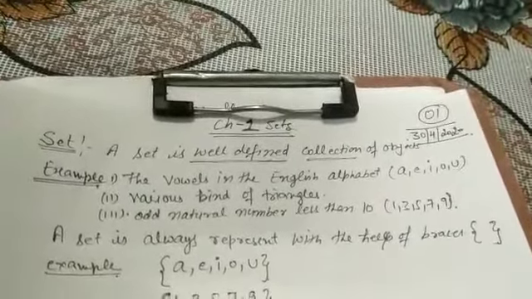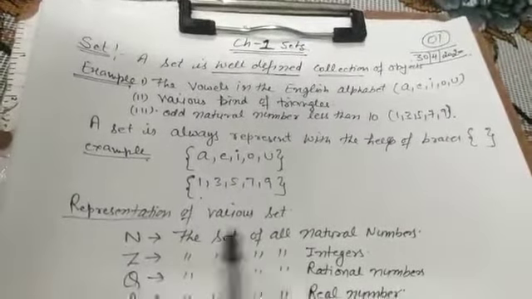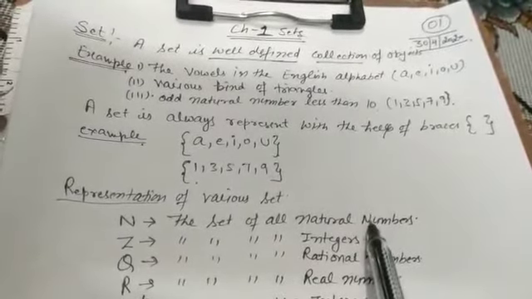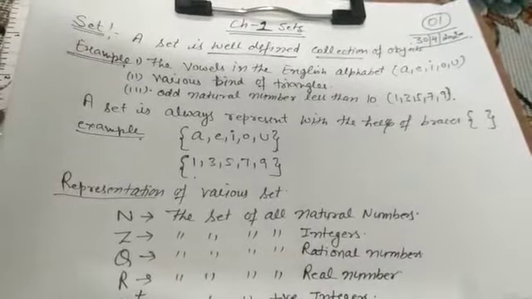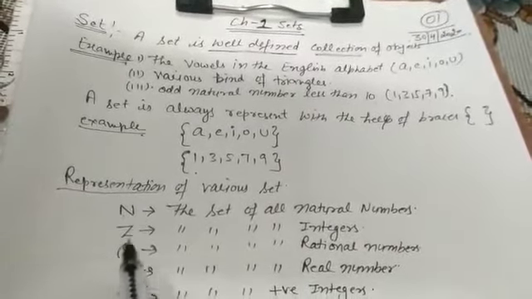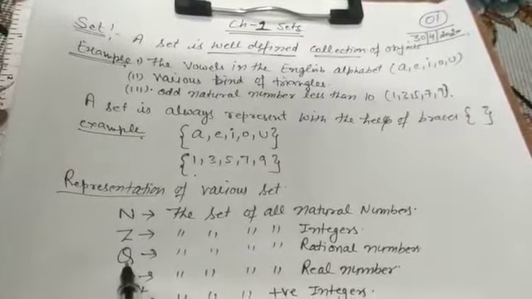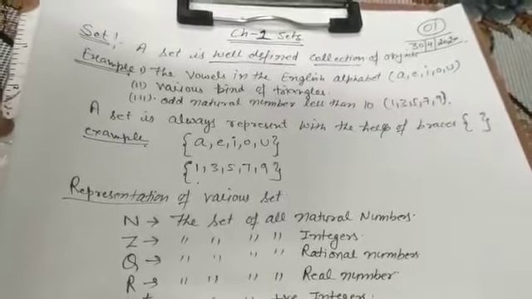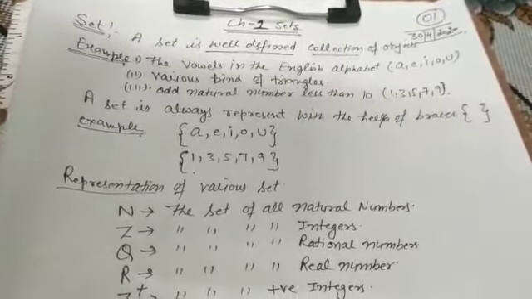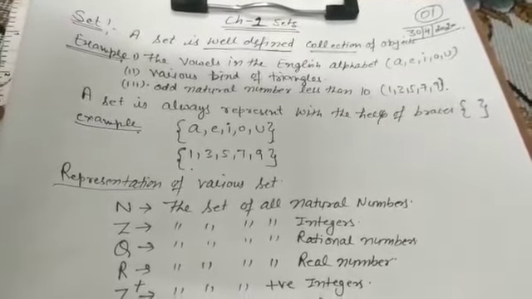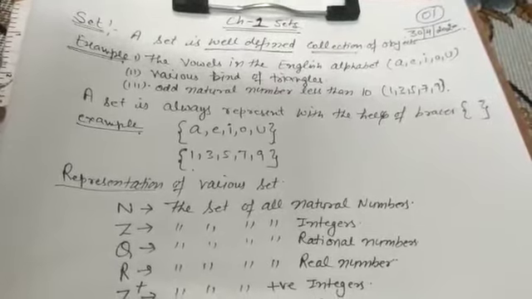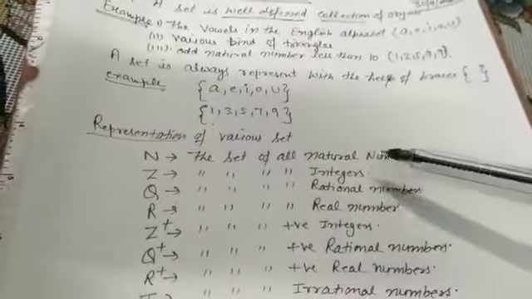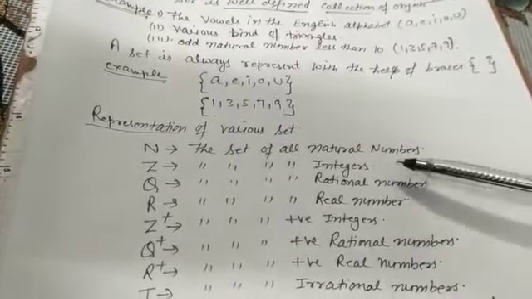Now whenever we study, we always use symbols. So there are different representations of various sets. N represents the set of all natural numbers. Means rather than writing the set of all natural numbers, we use the capital letter N. Capital Z for the set of integers, Q for the set of rational numbers, R for the set of real numbers, Z positive for positive integers, Q positive for positive rational numbers, R positive for positive real numbers, and T for irrational numbers. Up to 10th class you know all about the integers, rational numbers, irrational numbers and other things.